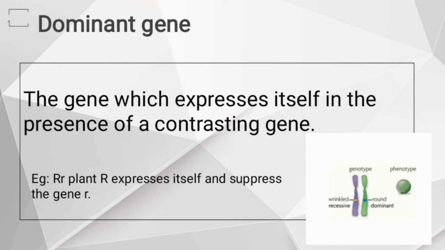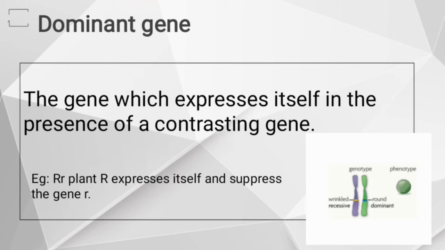Next, dominant gene. A dominant gene is one which expresses itself in presence of a contrasting gene. Now consider, capital R is responsible for round shape of seed, and small r is responsible for wrinkled shape of seed.